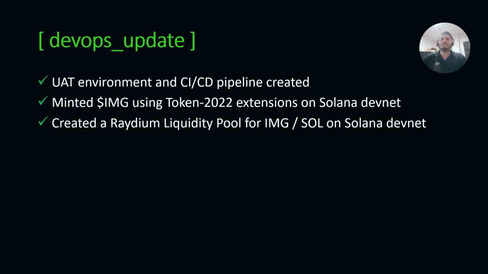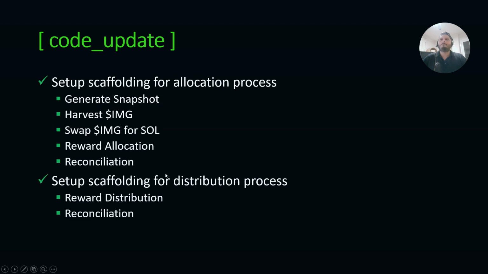Part of the updates is our DevOps update. We created a CI/CD pipeline using GitHub Actions, and we have created our UAT environment. On top of that, we minted a new IMG token on the Solana Devnet, and we created an IMG liquidity pool for Raydium on the Solana Devnet as well. Our goal with the UAT environment is primarily for stress testing. We want to ensure that we can test all new features thoroughly before releasing to the mainnet.